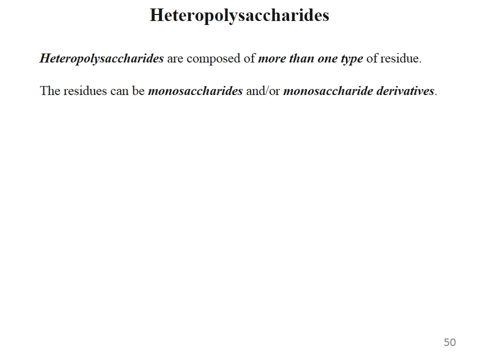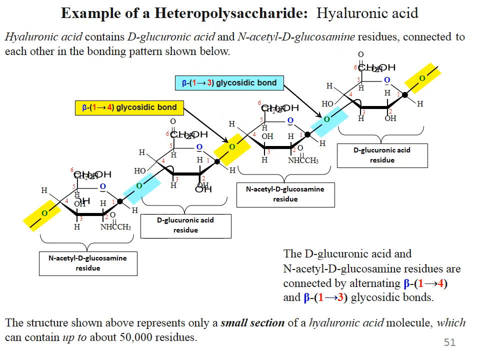Heteropolysaccharides are composed of more than one type of residue. The residues can be monosaccharides or monosaccharide derivatives. These are examples of heteropolysaccharides. Hyaluronic acid contains D-glucuronic acid and N-acetyl-glucosamine residues connected to each other in the bonding pattern shown below.